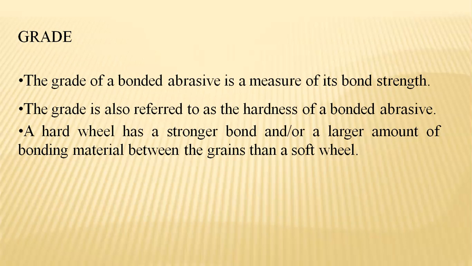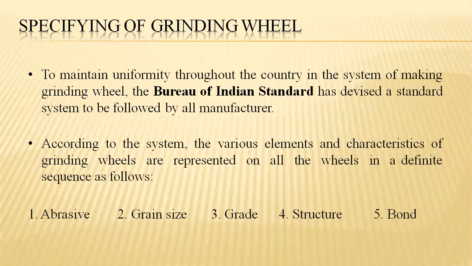Usually, this hard wheel has a stronger bond and a larger amount of bonding material, that is between these grades, than the soft wheel. Specifications of the grinding wheels.